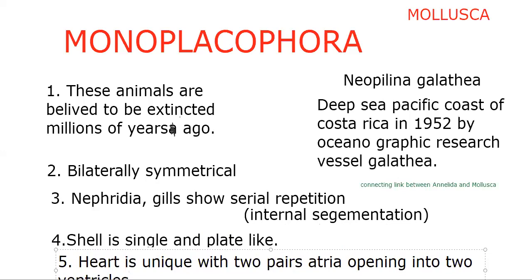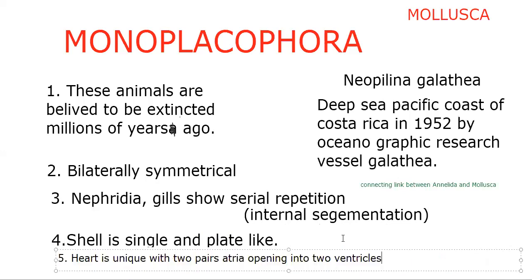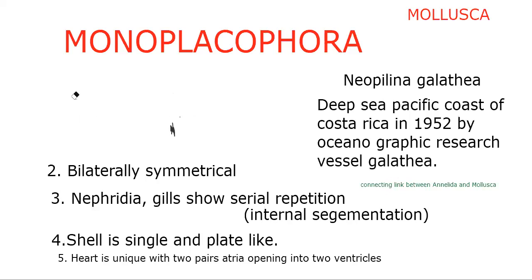So these are the characteristic features here of Monoplacophora. These animals are believed to be extinct millions of years ago, believed to be extinct millions of years ago itself.